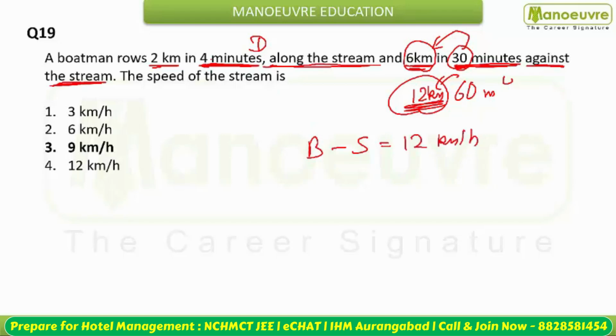From here आप यहाँ से कैलकुलेट कर सकते हैं downstream speed. This is your 4 मिनट्स में डिस्टेंस है 2 किलोमीटर. So I can say 4 into 15, that is 60 होगा. 60 मिनट में कितना ट्रेवल करेगा? That is 2 into 15, that is 30 किलोमीटर. So downstream speed is what? This is given to you 30 किलोमीटर.